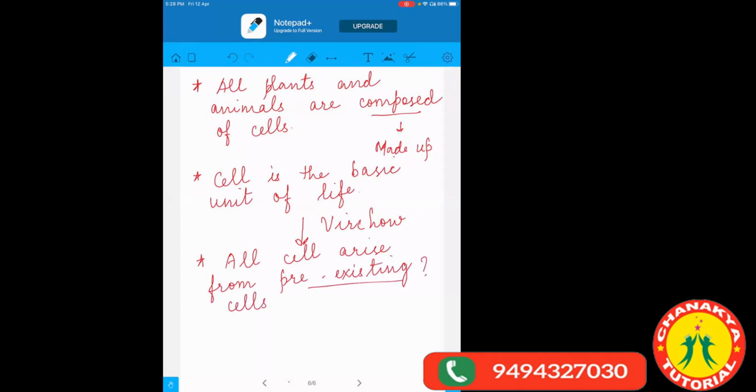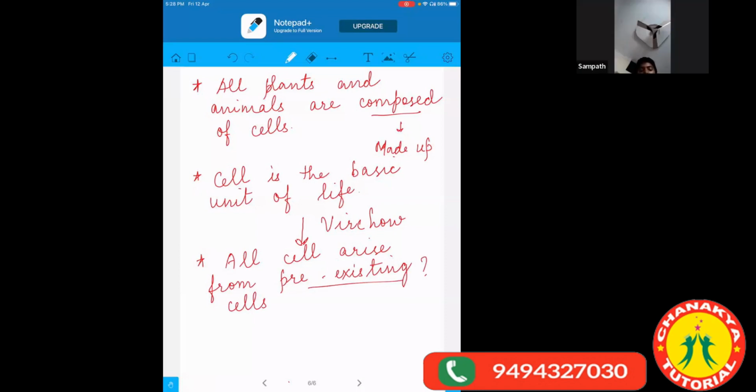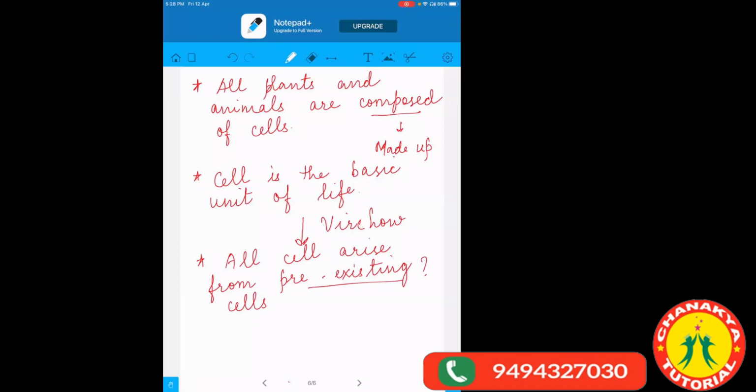What do you mean by pre-existing cell? Already present. Very good. Correct. So those cells which are already there, from them new cells will multiply or divide. And this third point is also called the expansion of cell theory.